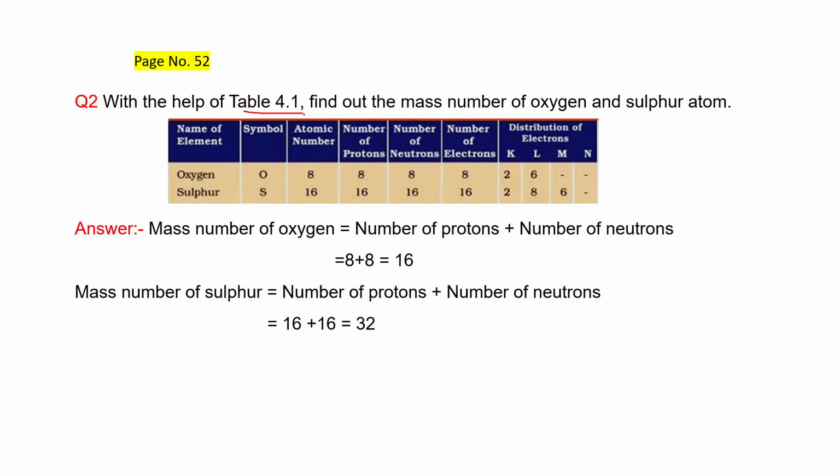With the help of table 4.1, find out the mass number of oxygen and sulfur atom. Now, this is the part of table 4.1 which is given in your textbook. And we have to find out the mass number. As we know, mass number is the number of protons plus the number of neutrons. With the help of this table, for oxygen, the number of protons is 8 and the number of neutrons is also 8. That's why 8 plus 8 is 16, the mass number of oxygen. The same for sulfur, protons are 16, neutrons are 16. That's why the mass number of sulfur is 16 plus 16, that is 32.